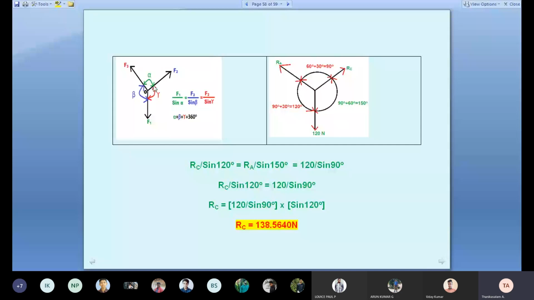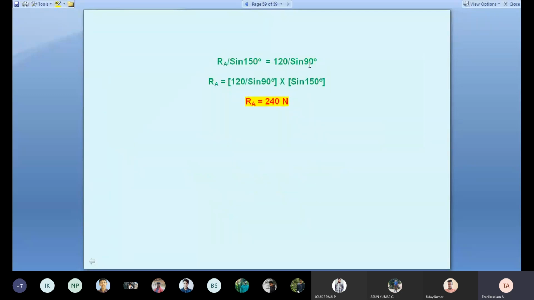Therefore, I applied it. See here, RC opposite 120, RC over sine 120 equals RA over sine 150 equals 120 over sine 90. So I equate the first and last. RC divided by sine 120 equals 120 divided by sine 90. So I got RC equal to 138.5640. Then I equate the second and last. RA divided by sine 150 equals 120 divided by sine 90. Therefore, RA equals 240 Newton.